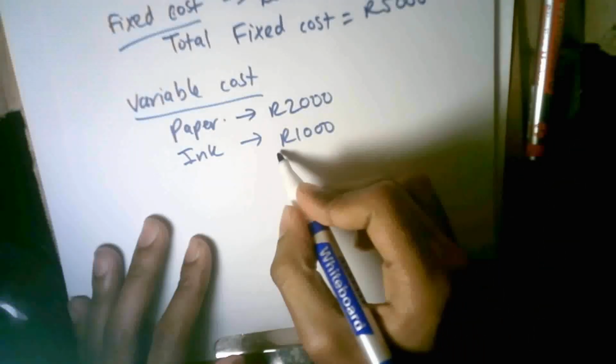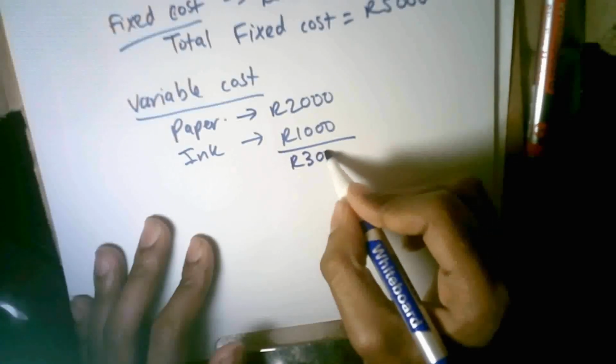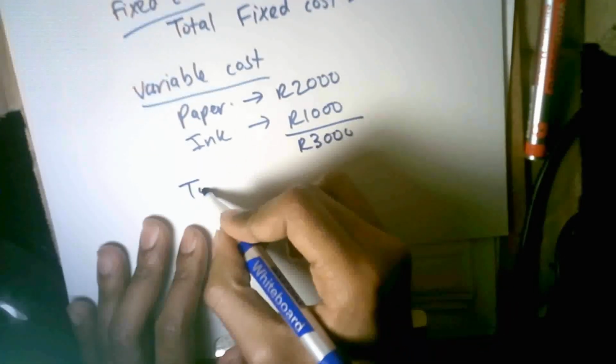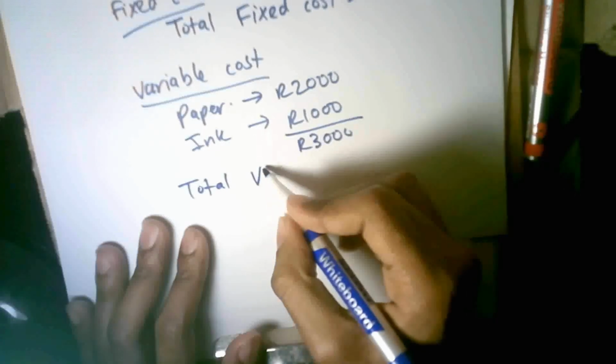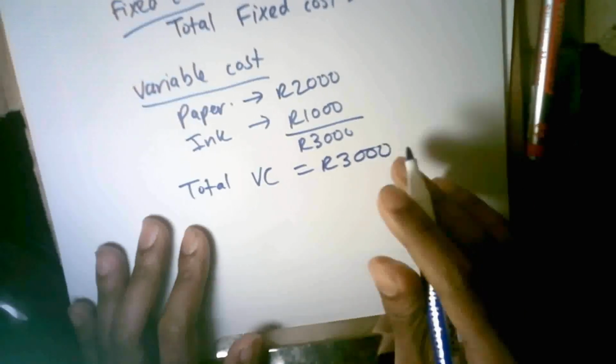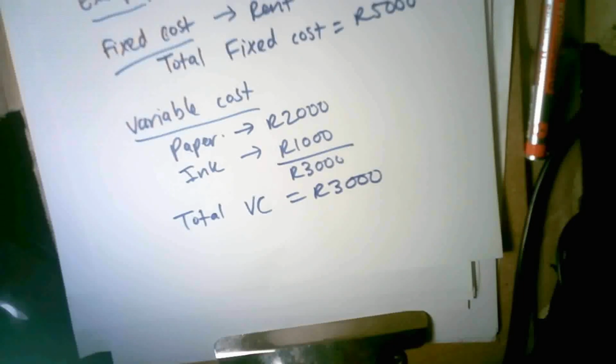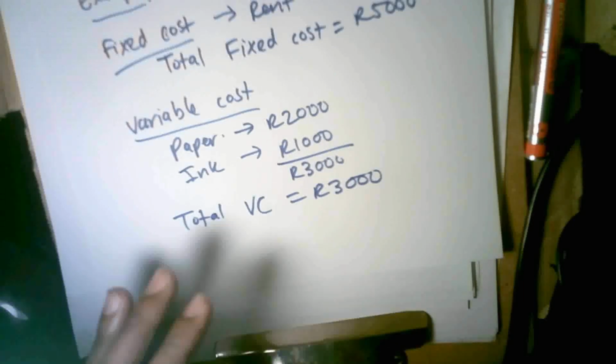So my total variable cost will be 2,000 Rand plus 1,000 Rand, which is 3,000 Rand. So my total, I'm just going to abbreviate variable cost as VC, is equal to 3,000 Rand. So my total fixed cost is 5,000 Rand. My total variable cost is 3,000 Rand.